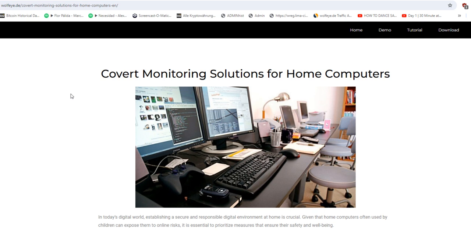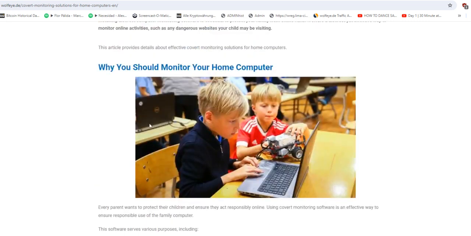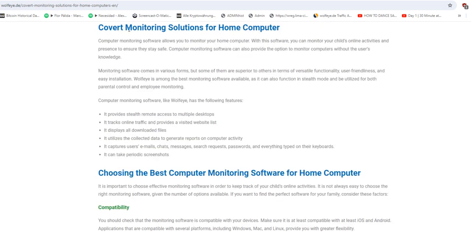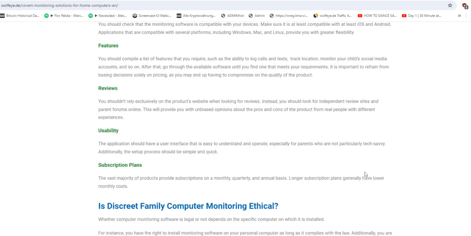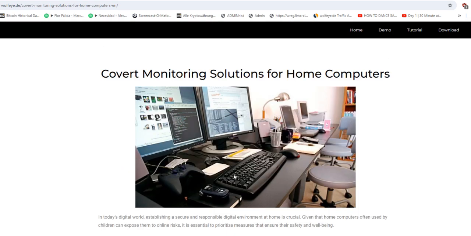And actually I have written a whole article about this that also covers why you should do it, and several solutions that you can choose from. But in this short video I want to give you the conclusion, basically the answer to that question. And the answer is: install and select Wolfi Remote Screen.